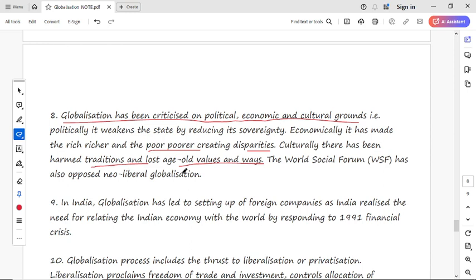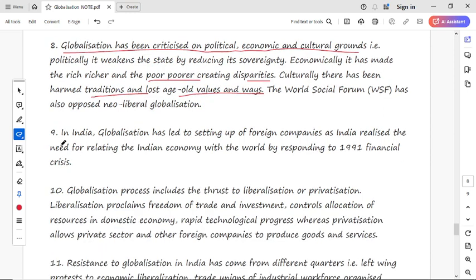Okay, if we take India, the ninth point: in India globalization has led to the setting up of foreign companies, as India realized the need for relating the Indian economy with the world, responding to the 1991 financial crisis.